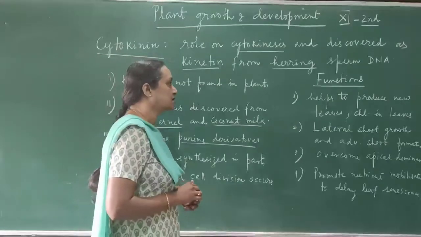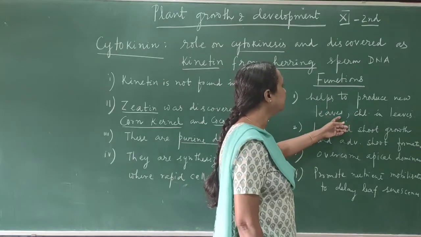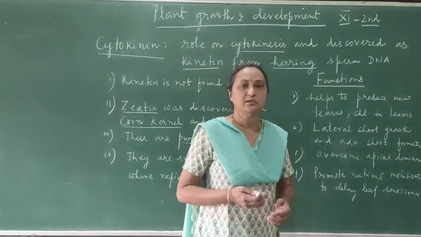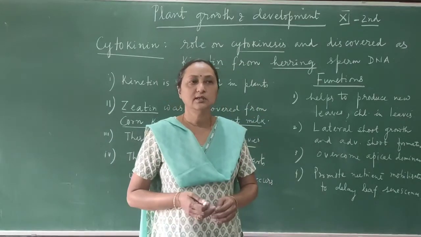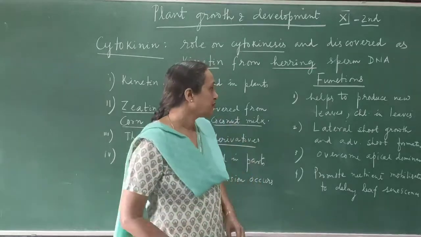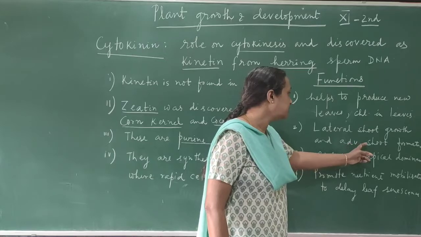Now what are the functions of cytokinin? Cytokinin helps to produce new leaves and chloroplasts in leaves. Because it is helping in the process of cell division, naturally it is helping in growth, and it is helping in the growth of the leaves. Then lateral shoot growth and adventitious shoot growth.